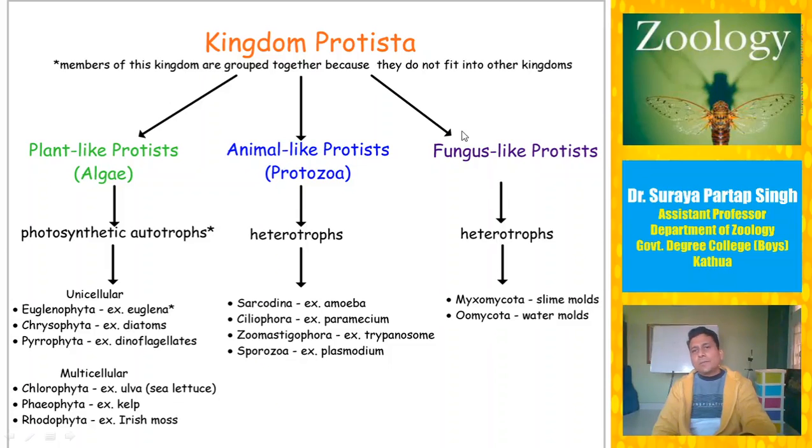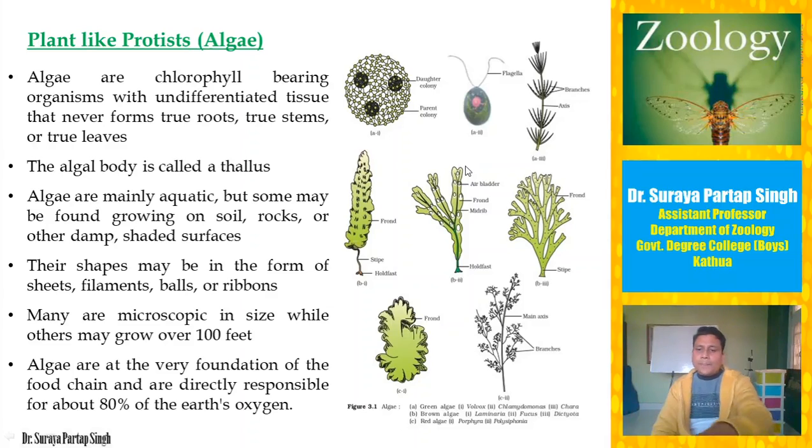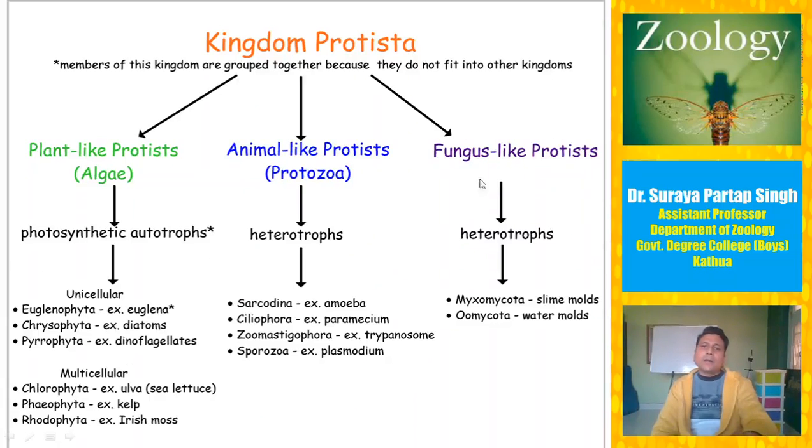And all those organisms which were unicellular and behaved like fungi, that means they have some characteristics of fungi but were unicellular, were taken out from the fungi and kept under the category of fungus-like protists.